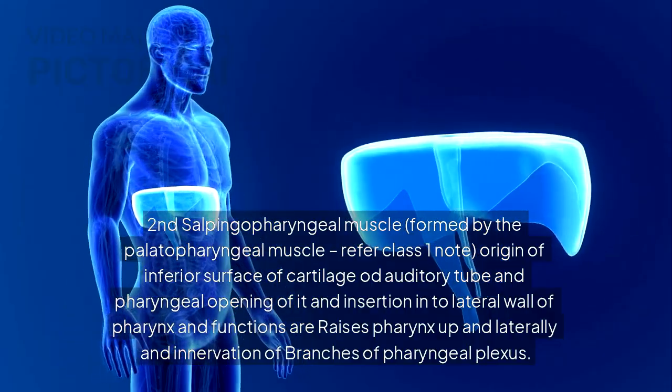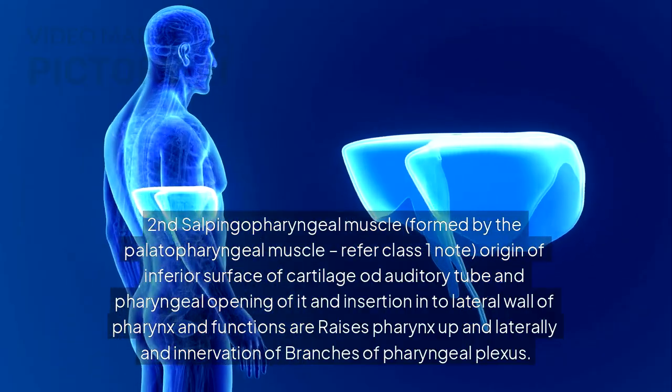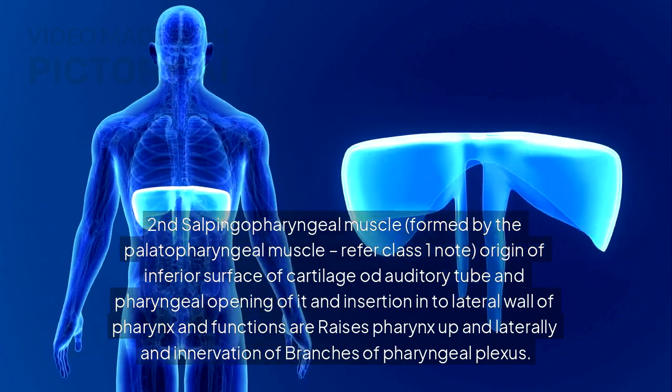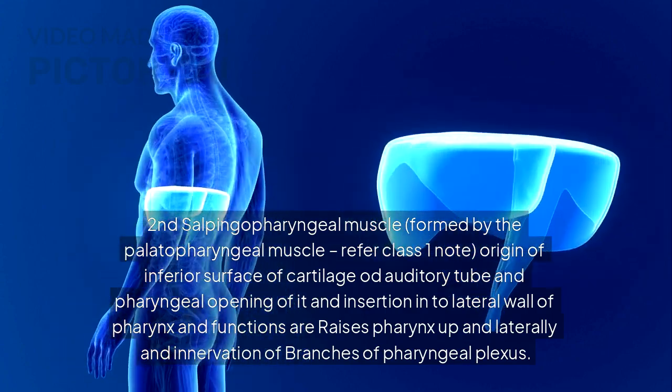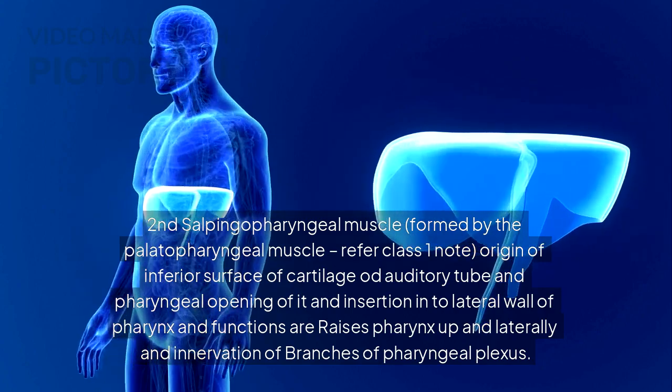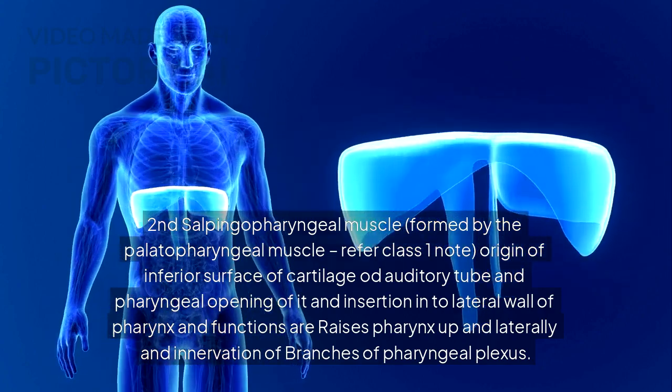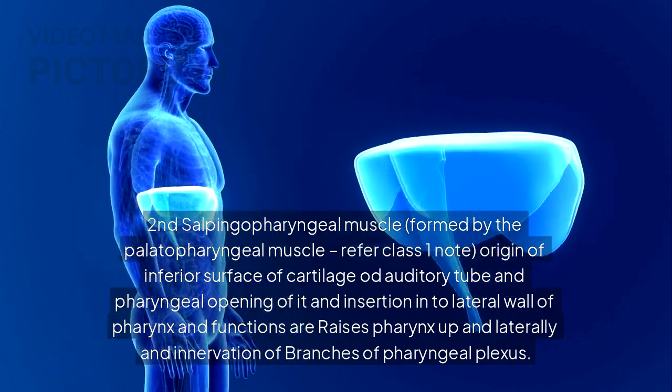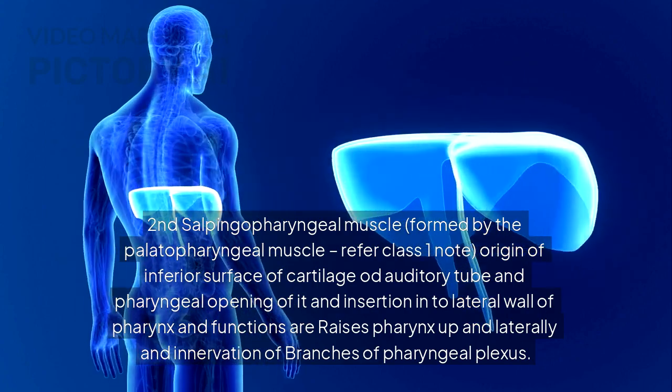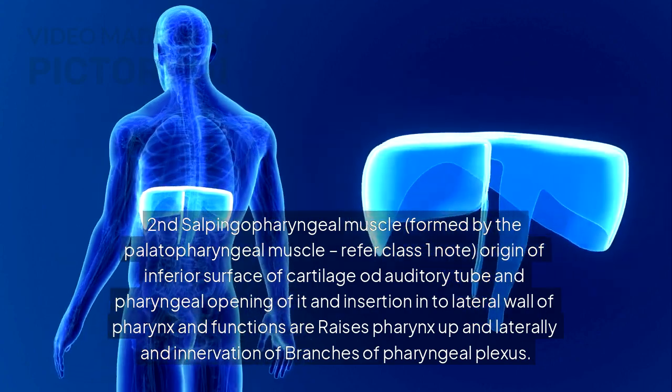Second salpingopharyngeal muscle, formed by the palatopharyngeal muscle, refer class 1. Note, origin of inferior surface of cartilage of auditory tube and pharyngeal opening of it and insertion into lateral wall of pharynx and functions are raises pharynx up and laterally and innervation of branches of pharyngeal plexus.